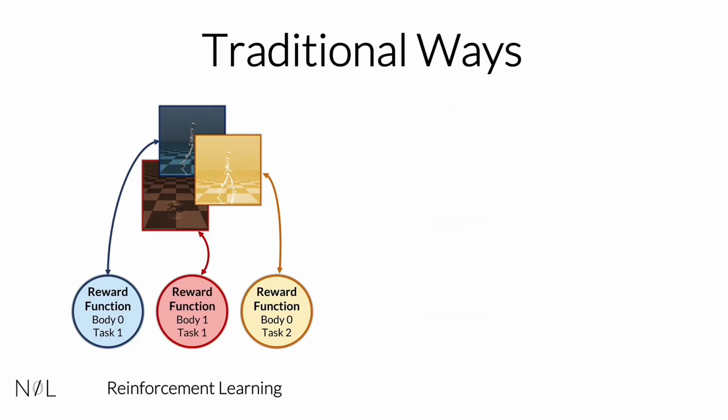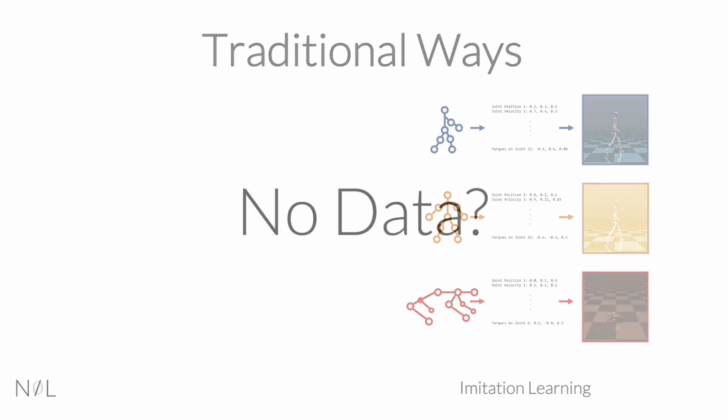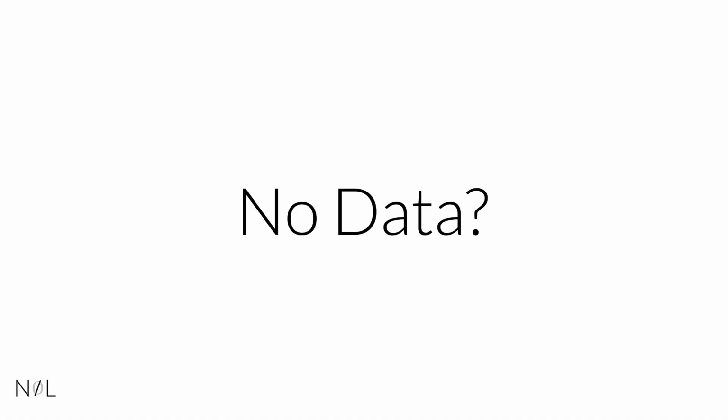Traditional reinforcement learning demands meticulously engineered reward functions for every task and body configuration. Imitation learning offers an appealing alternative by learning directly from data. However, it requires high-quality expert demonstrations, which is hard to obtain, especially for non-human or unconventional morphologies. What if we could bypass the need for curated data altogether?